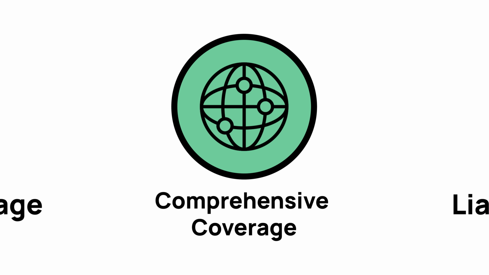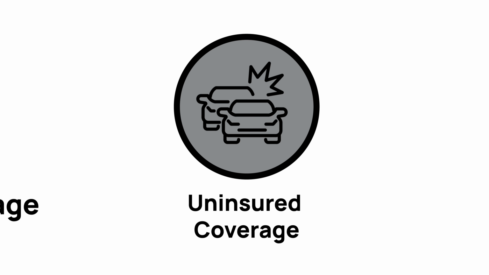Comprehensive coverage, covers damage to your car from things other than a crash, like theft, fire, vandalism, falling objects, or storms. Liability coverage, pays for others' injuries or property damage if you're at fault. Uninsured motorist coverage, helps pay your medical bills or car repairs if someone without insurance hits you. It fills the gap when the other driver can't pay.